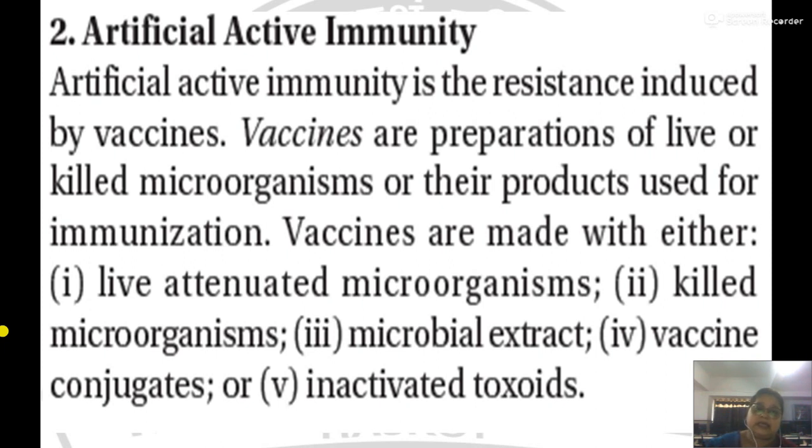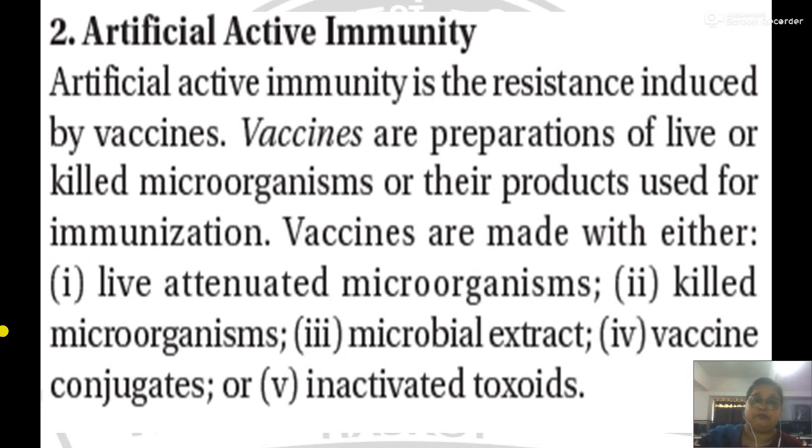This killed or attenuated organism behaves as an actual pathogenic organism, activates our immune system, and causes it to respond against it, and that response will help us to fight against actual infection. Such immunity is called artificial active immunity.